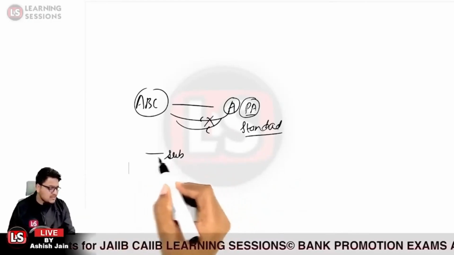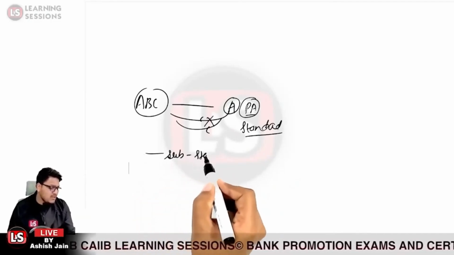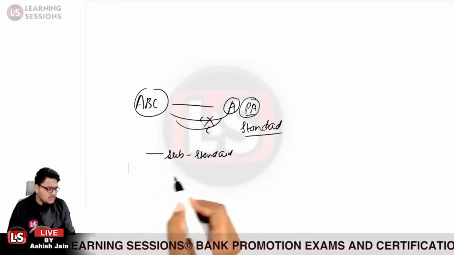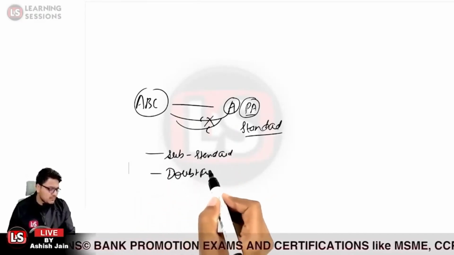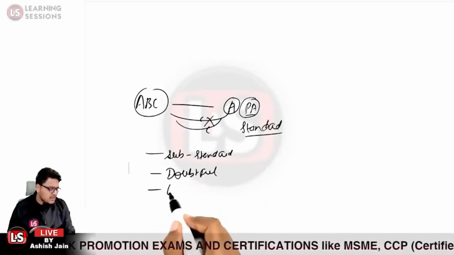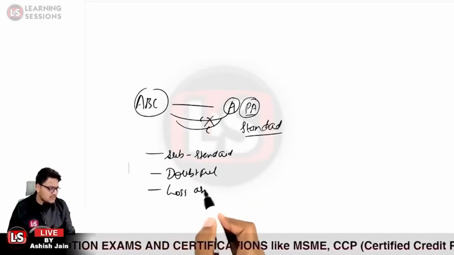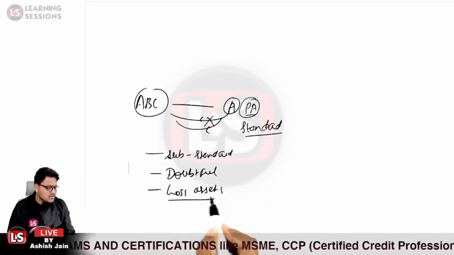First of all, let us understand the categories of the NPA. The first is the substandard assets. Further, we have the doubtful assets, and the third one is the loss assets.